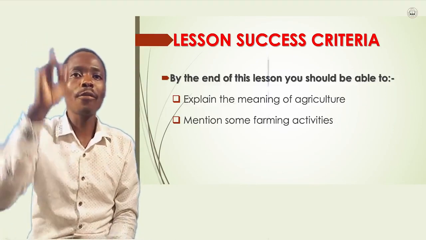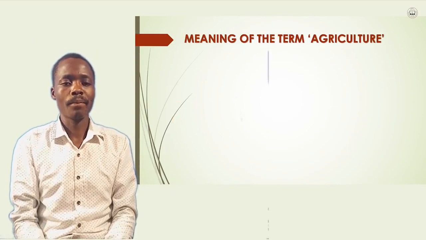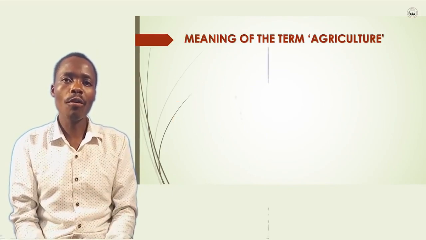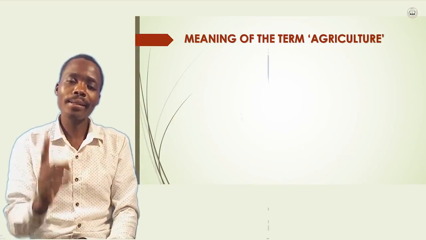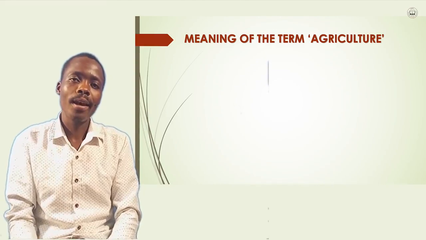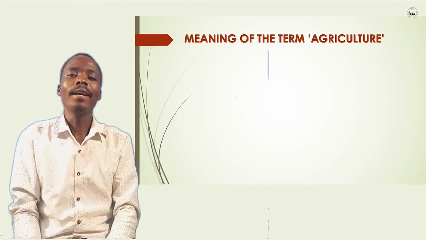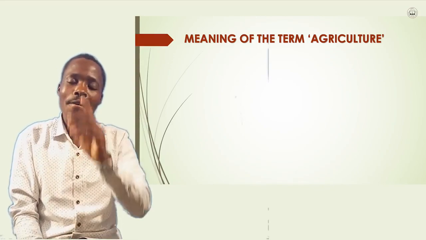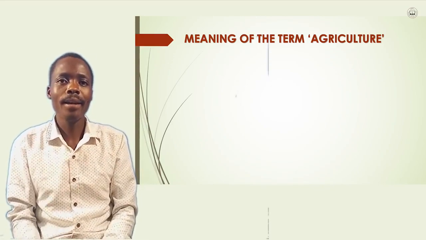Now, looking forward to the meaning of agriculture. When we talk of agriculture itself, we are referring to the practice of growing crops and also rearing animals on the land for people's use. I'll come again.